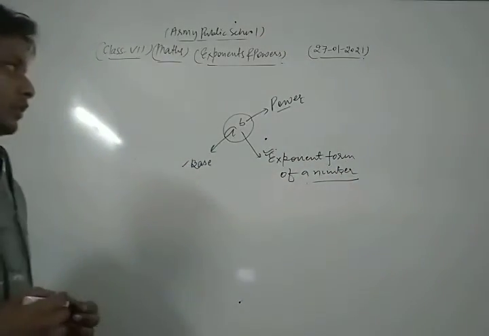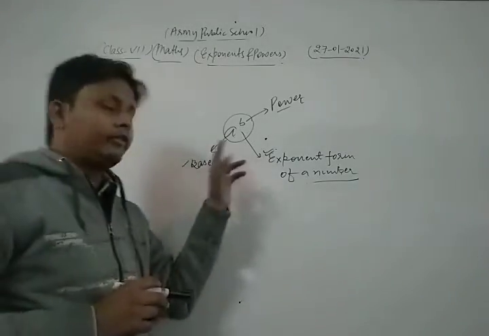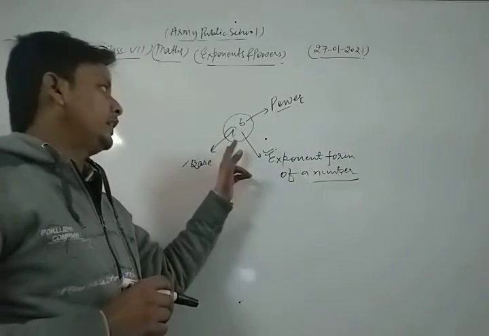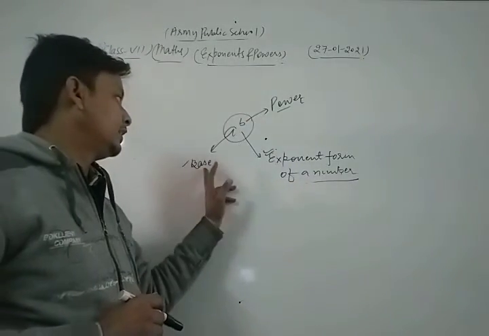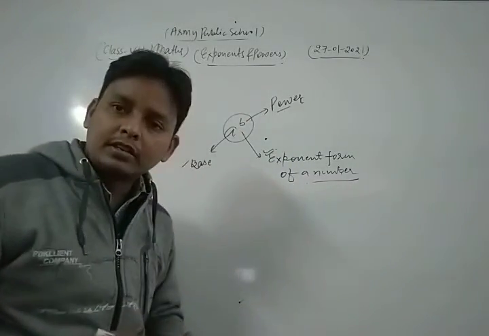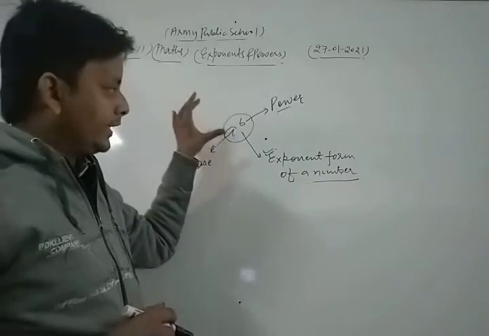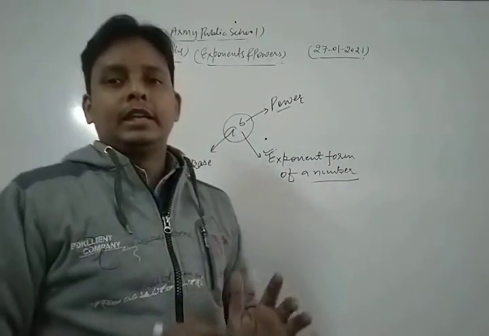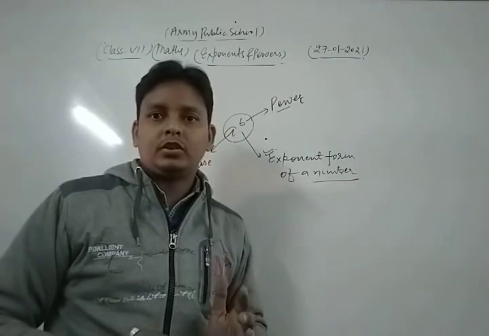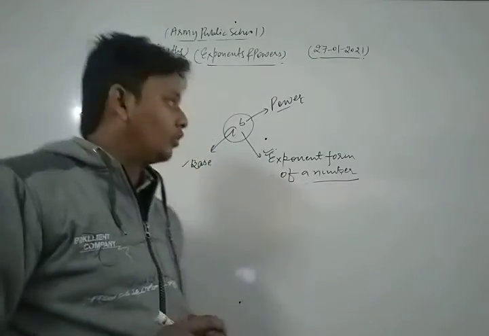Okay, dear friends, let's see once more. If any number is written in the form of a to the power b, here b is said to be the power and a is said to be its base. So if any number is written in the form of a to the power b, it is said to be in exponent form.